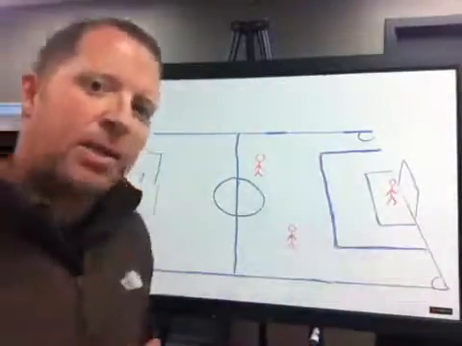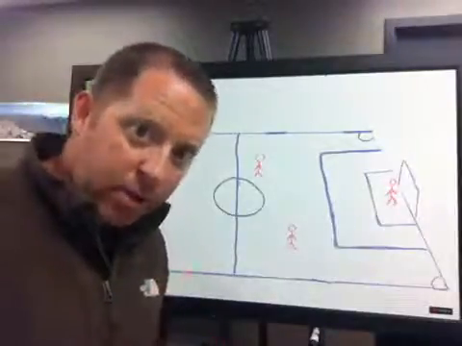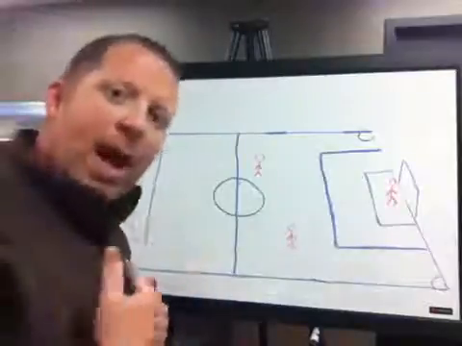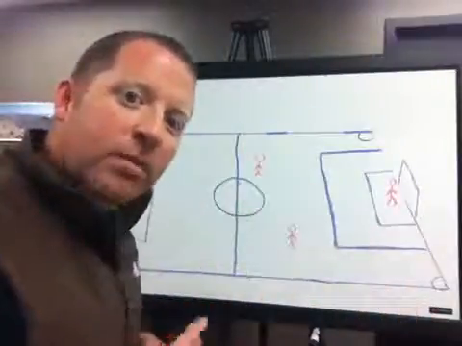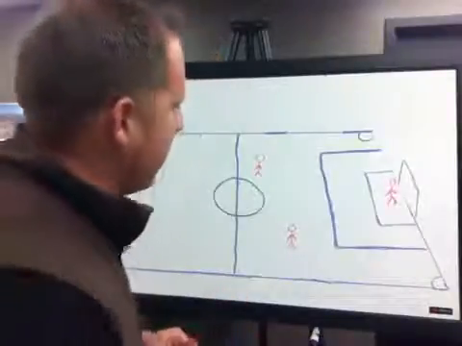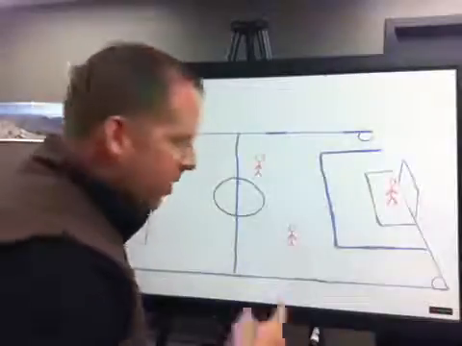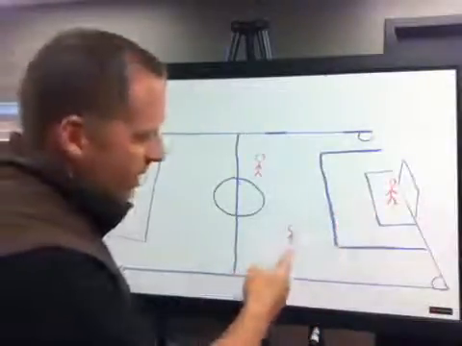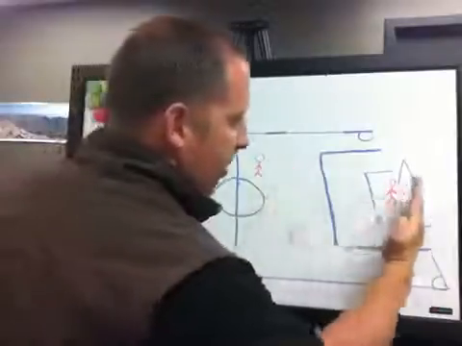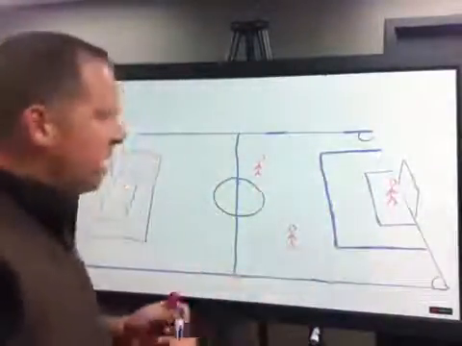And I want to make this as simple as I can. There has to be a defender or the ball between you and the goal at all times, or you are in an offside position. Let me explain that. Right here, as we look at this field, if these are the defenders going this way, the last defender, not counting the goalie, is here. So if we were to draw an imaginary line right there, everything in this space would be the offside position for, let's say, a blue team player.